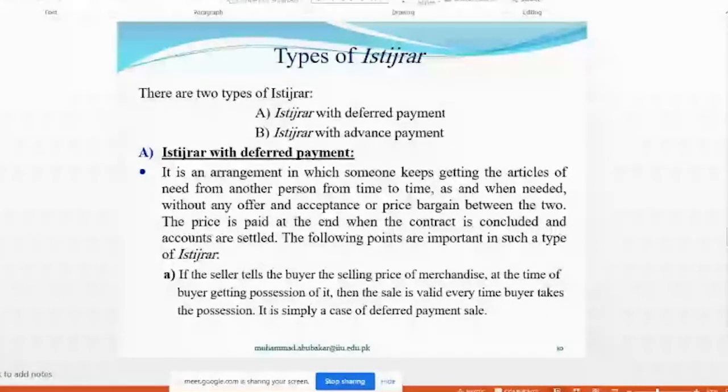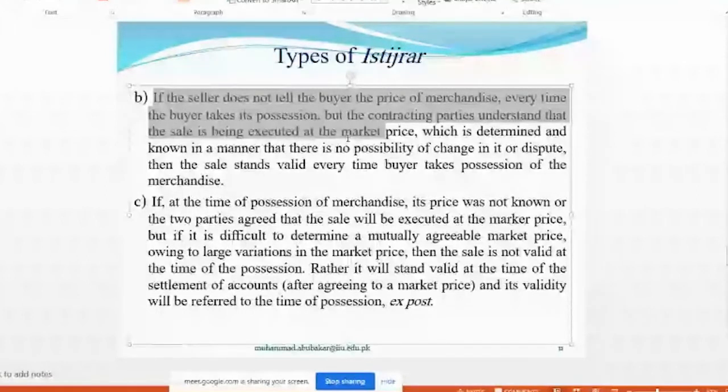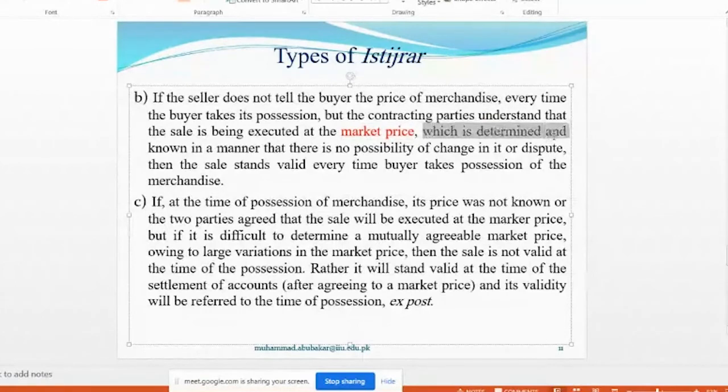Okay. B, if the seller does not tell the buyer the price of the merchandise every time the buyer takes possession, but the contracting parties understand that the sale is being executed at market price. This is the main point here, that both buyer and seller are aware of the market price and both have an understanding that this act of buying and selling is being done at market price. This is understood, which is determined and known in a manner that there is no possibility of change in it or dispute.